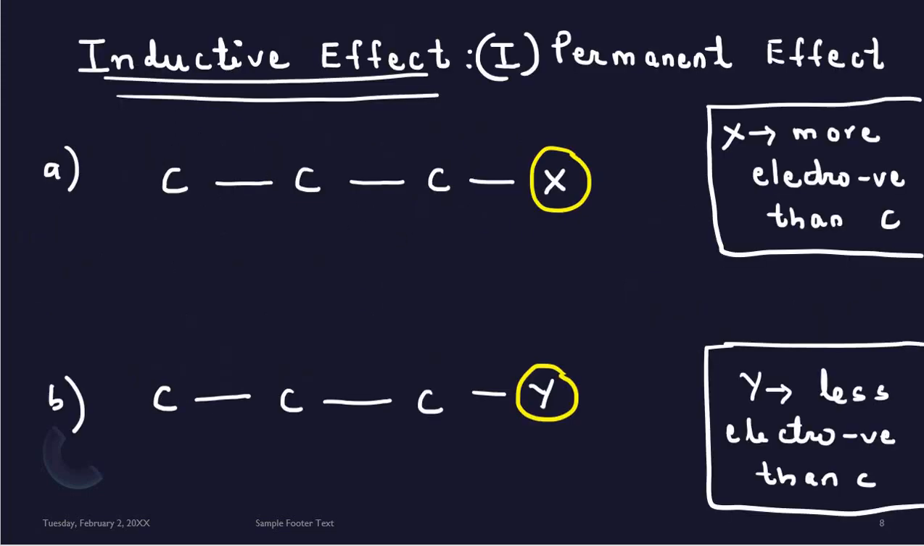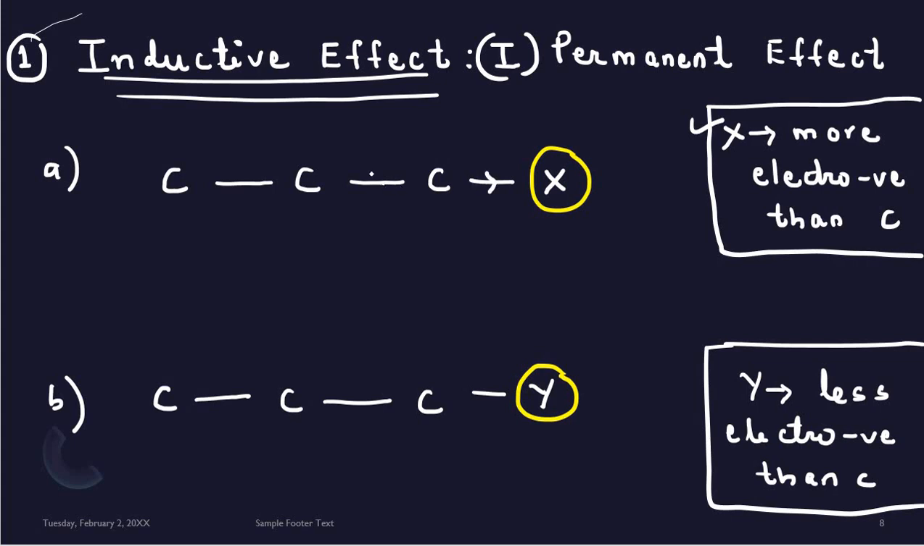So let us consider the inductive effect, our first electronic effect. Now as said earlier, this inductive effect is a permanent effect, and it occurs when there is a shifting of electrons along the carbon chain. Now you can see that in the first case, along the carbon chain we have taken an atom X. The X is more electronegative than carbon. So since it is more electronegative than carbon, what will happen? It will pull electrons towards itself.